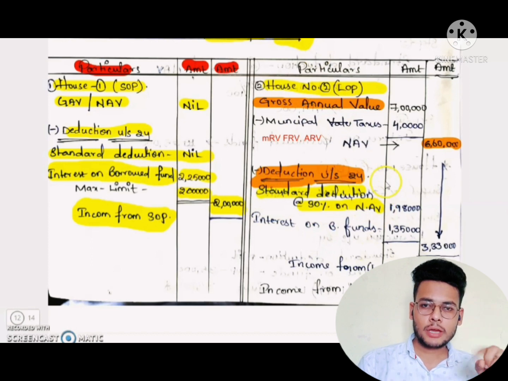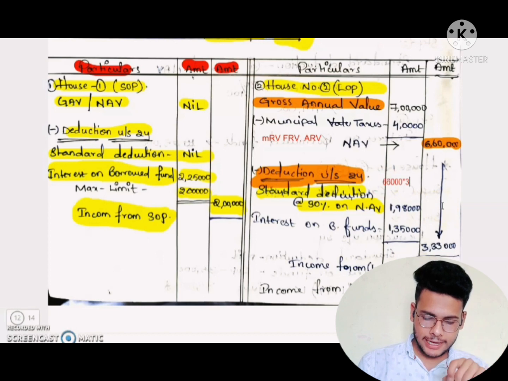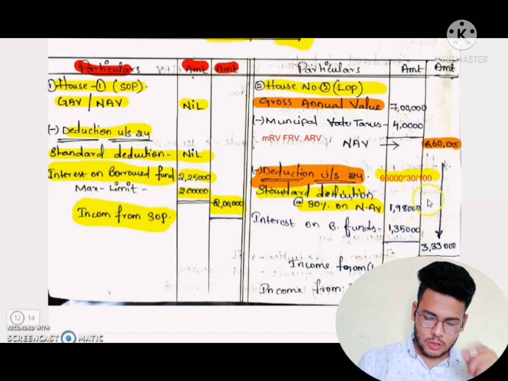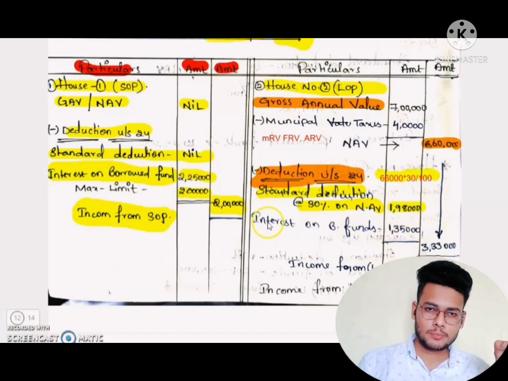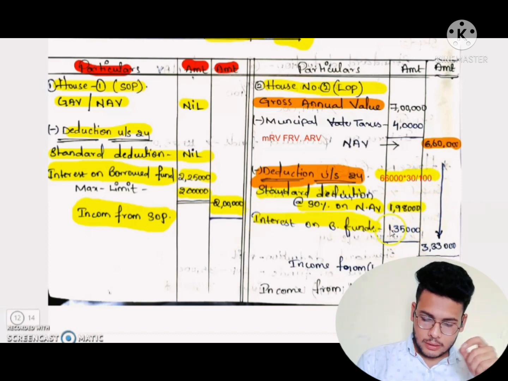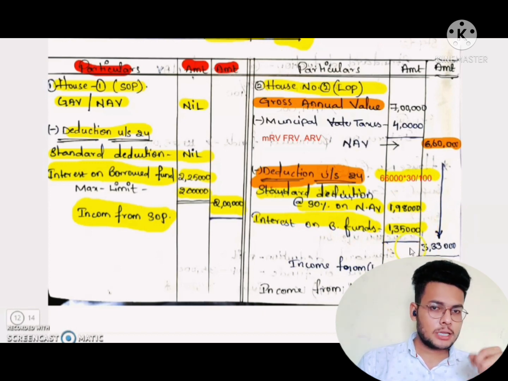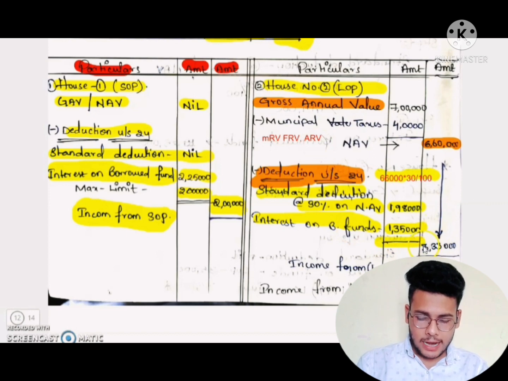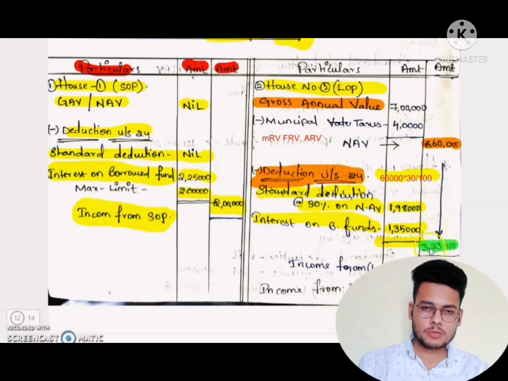Net annual value, we have to take 30%, 6,60,000 into 30 by 100, we will get 1,98,000 as the standard deduction. After the standard deduction, the interest on borrowed fund is 1,35,000. He took the loan in 2009, but the actual limit is 2 lakhs rupees. He borrowed only 1,35,000, so directly we have to write 1,35,000 because he has not crossed the limit.